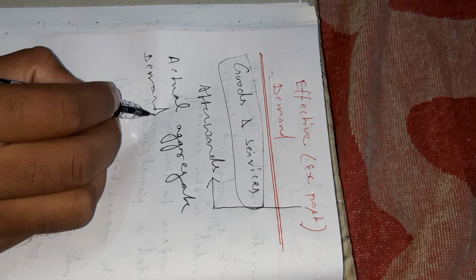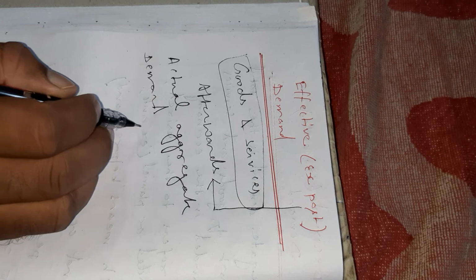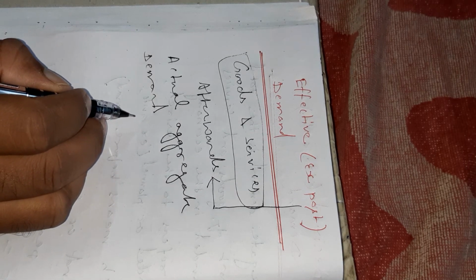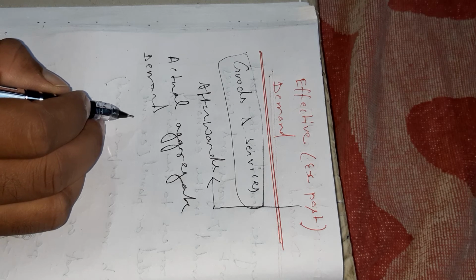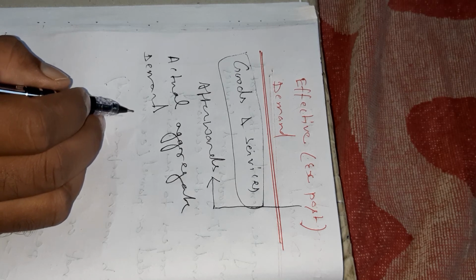Desired spending need not be equal to actual spending. This will lead to an increase in the inventory investment. Actual spending will be more than desired spending. Try to understand the concept at first.